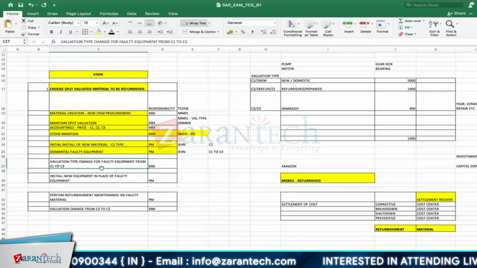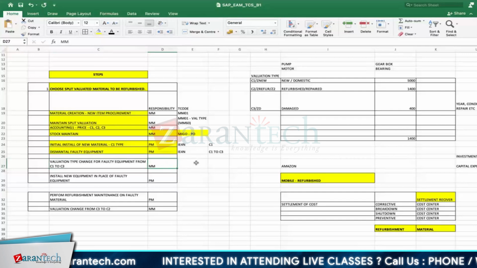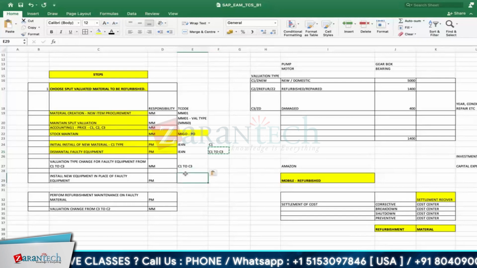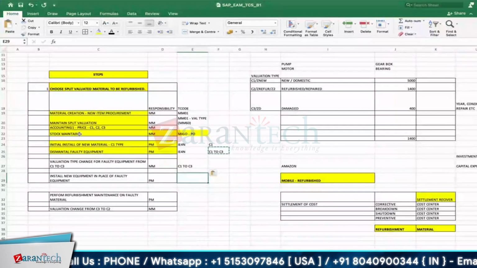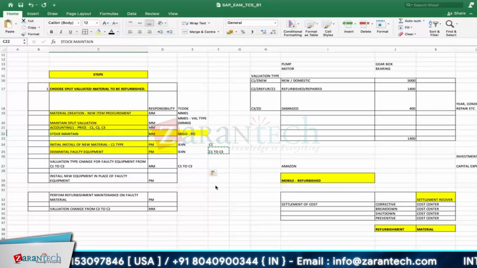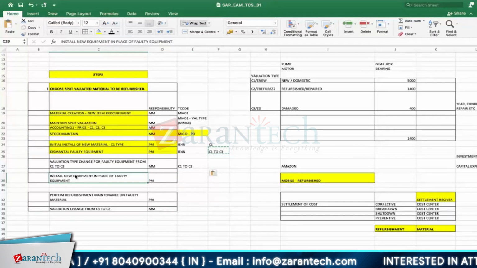Okay, valuation type: normally the type change for faulty equipment from C1 to C3, MM will do it. But if we are authorized, we can do it. Okay, they will take care of that. But how to do it, I have shown you. So again, we cross-checked in your stock maintain. Okay, new stock has come under C category. Okay, 9 and 10. So now what happens, we will install the new equipment in place of the faulty equipment.